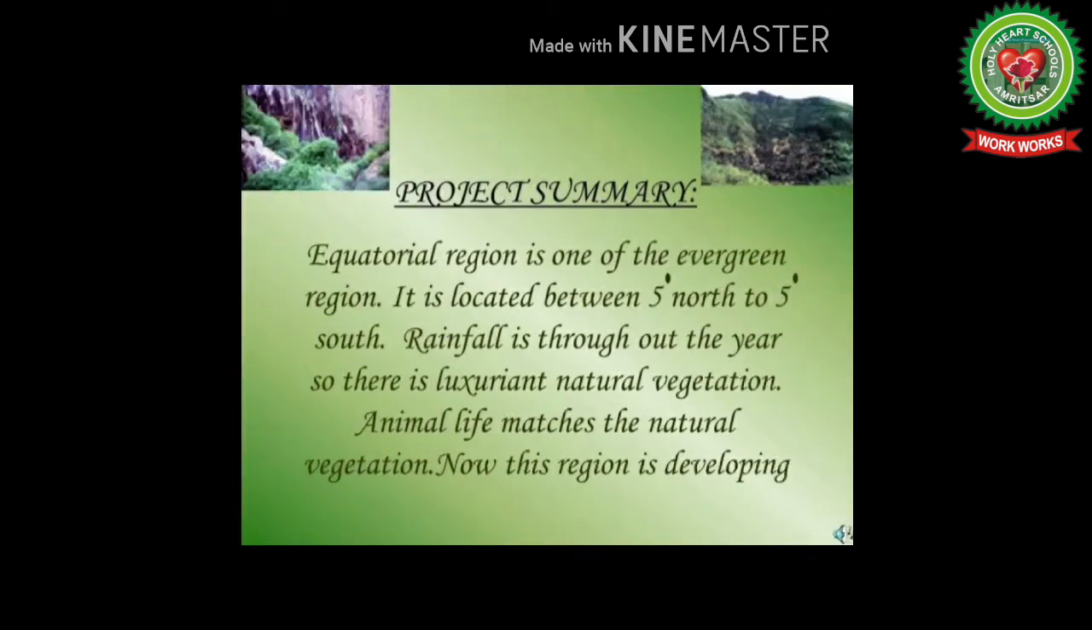Let's start. Equatorial region is one of the evergreen regions. It is located between 5° north to 5° south. Rainfall is throughout the year, so there is a luxuriant natural vegetation. Animal life matches the natural vegetation. Now this region is developing.